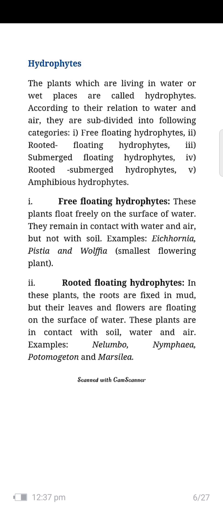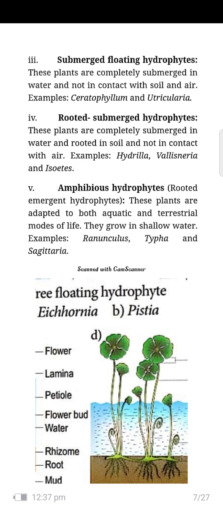These plants are in contact with soil, water and air. Example: Nelumbo, Nymphaea. Submerged floating hydrophytes. These plants are completely submerged in water and not in contact with soil and air. Example: Utricularia. Rooted submerged hydrophytes. These plants are completely submerged in water and rooted in the soil and not in contact with air. Example: Hydrilla, Vallisneria.